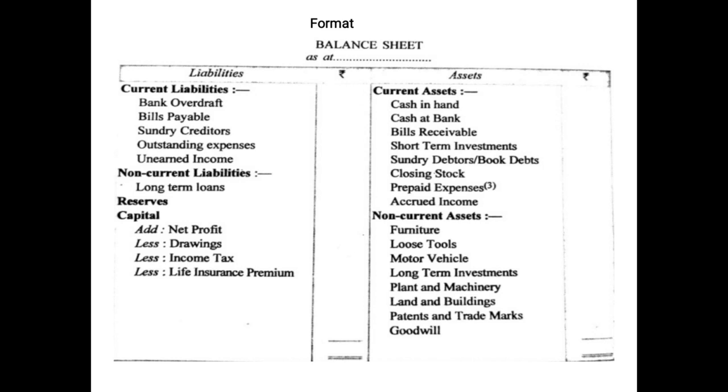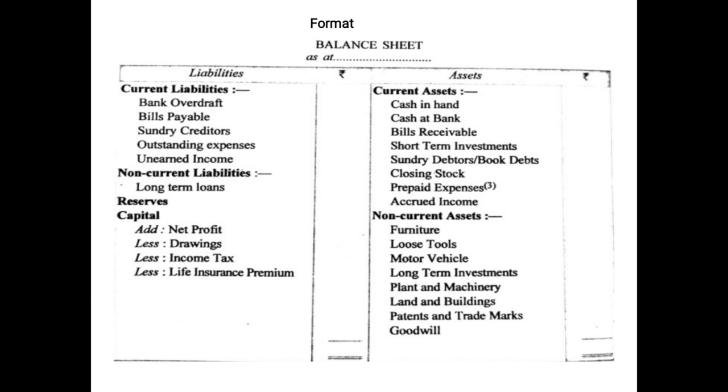Then as you can see, on the left hand side we have written liabilities, and on the right hand side we have written assets. Since the balance sheet is a statement and not an account, there are no debit or credit sides. And since it is not an account, we are not using the words "to" or "by". On the liability side, we are showing the format on the basis of liquidity. When we are following the order of permanence, it will just be reversed.